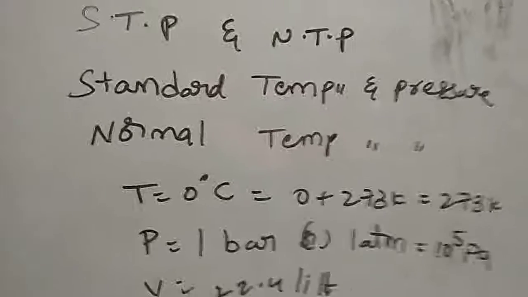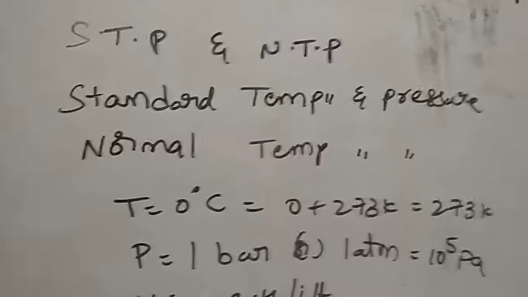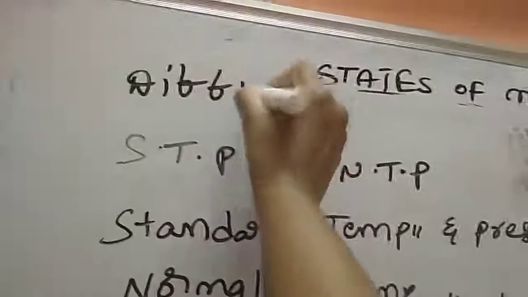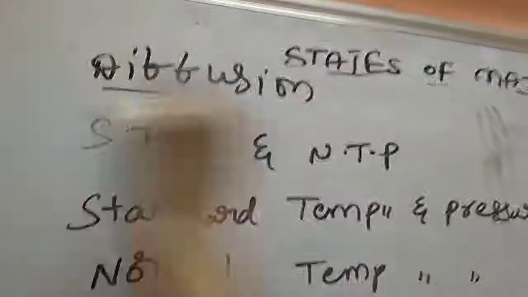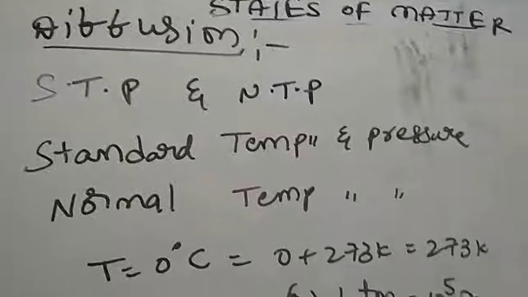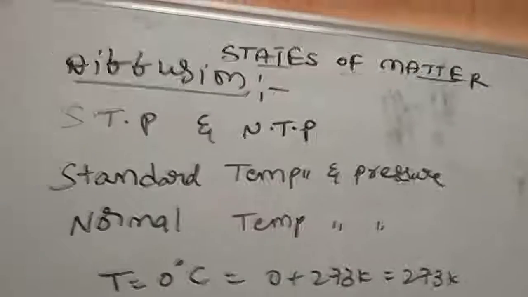And here one more important point is diffusion. What is meant by diffusion? This is also very important to know. Diffusion is nothing but gases expanding freely into the space available to them. That is because there are no strong intermolecular forces of attraction between the molecules.